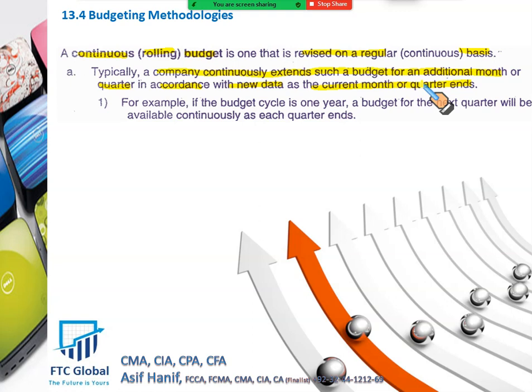Yes, it is time consuming, but this is a very good method of budgeting because it keeps on updating as the time passes. So if the budget cycle is 1 year, a budget for the next quarter will be available continuously at each quarter end. So one quarter is over, you attach the next quarter, and if you are making it on monthly basis, you do it in the same way.